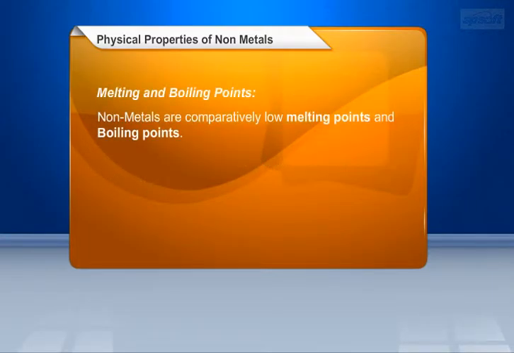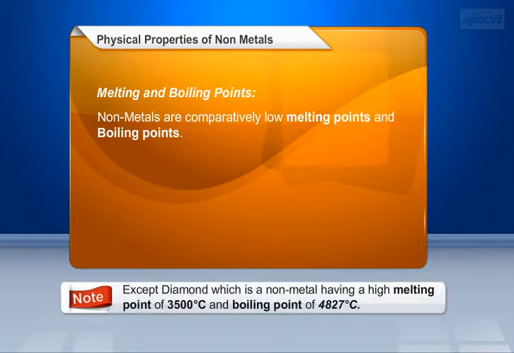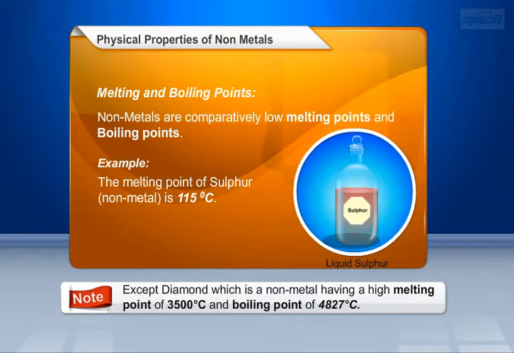Melting and boiling points. Nonmetals have comparatively low melting points and boiling points. Here we should note that diamond, which is a nonmetal, is an exception, with a high melting point of 3500 degrees centigrade and boiling point of 4827 degrees centigrade. For example, the melting point of sulfur, a nonmetal, is 115 degrees centigrade.